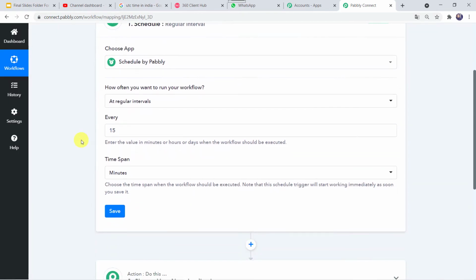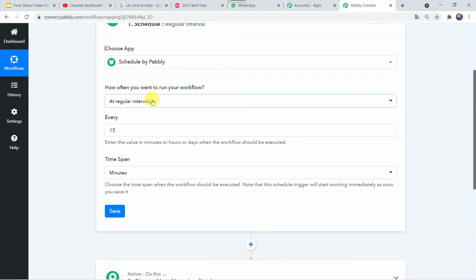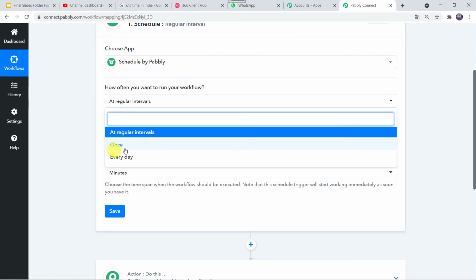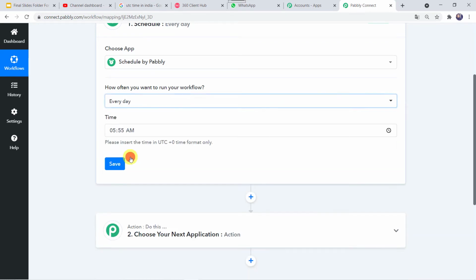Now here we can see in schedule by Pabbly, it is showing the option how often you want to run your workflow. We want to run this workflow on an everyday basis, so here we can select everyday. If you want to just run it once, you can select this option. Or if you want to specify some regular intervals, you can select this option. I am just selecting every day.